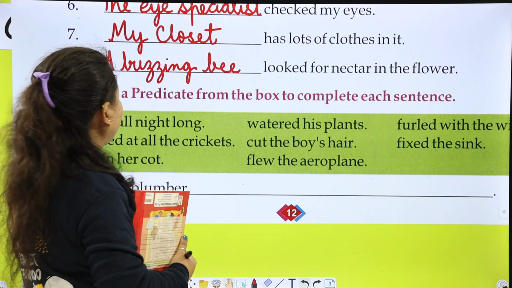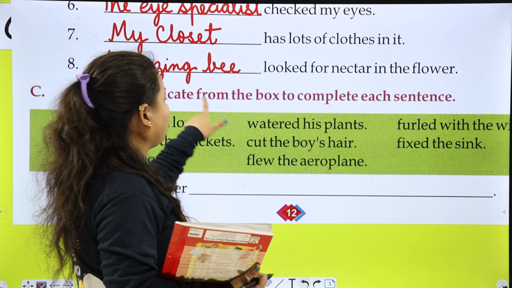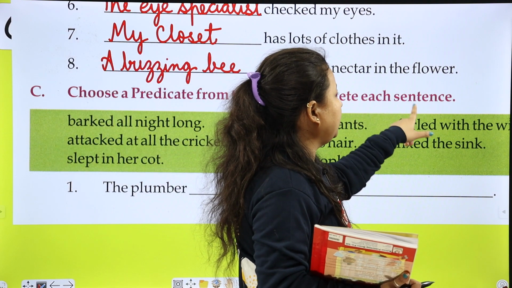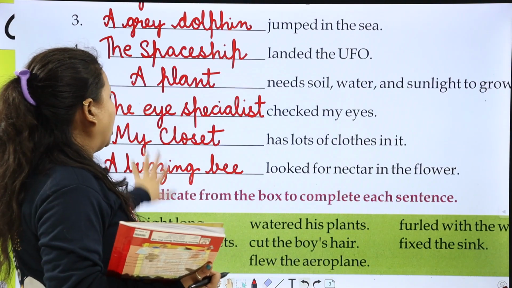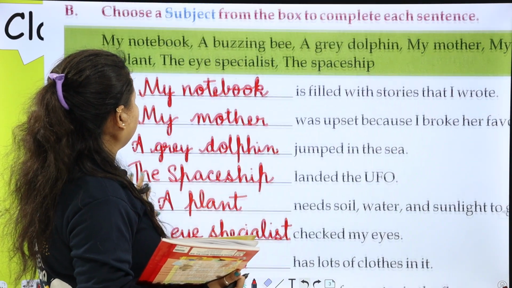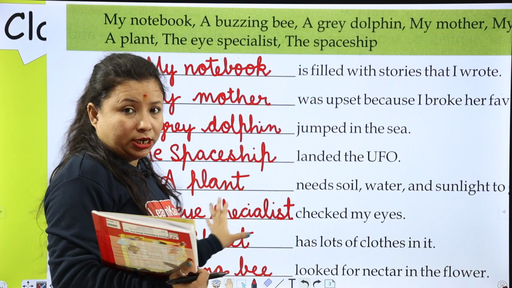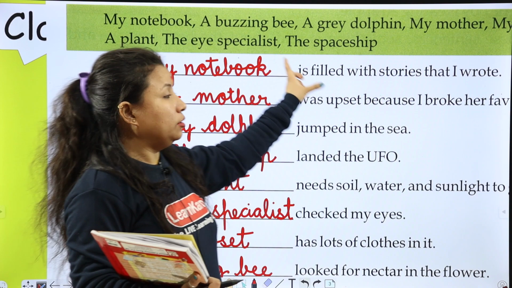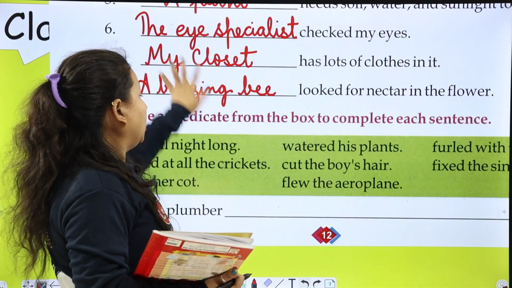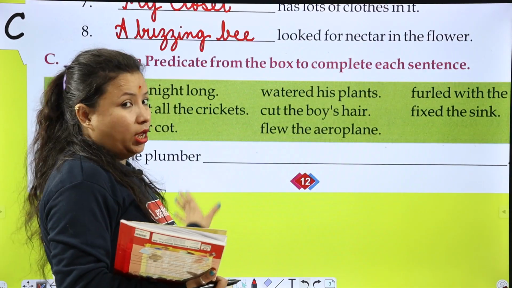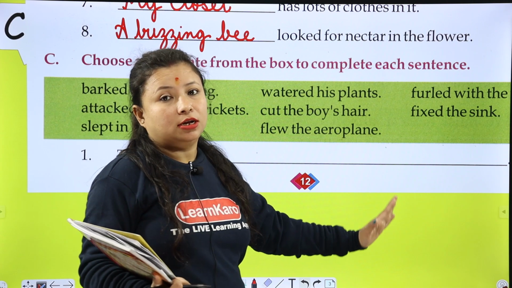Now next is, choose a predicate from the box to complete each sentence. अब previous जो हमने अभी done किया है work, इसमें क्या है? इसमें subject नहीं था और predicate था. इसमें subject है लेकिन हमें predicate fill करने हैं. Okay.